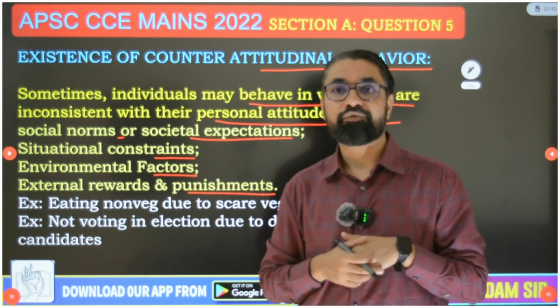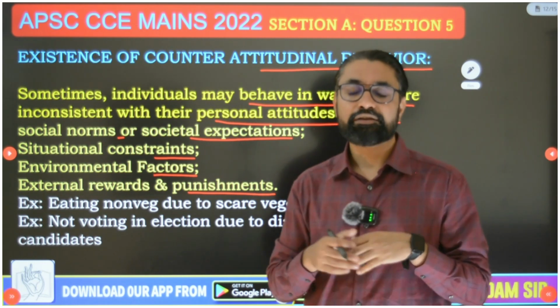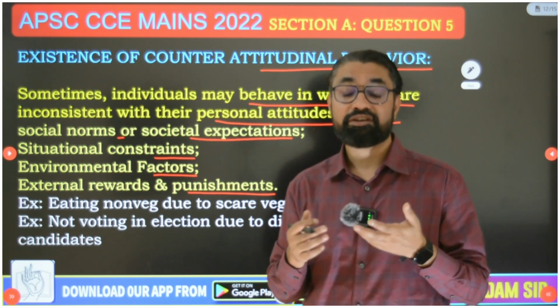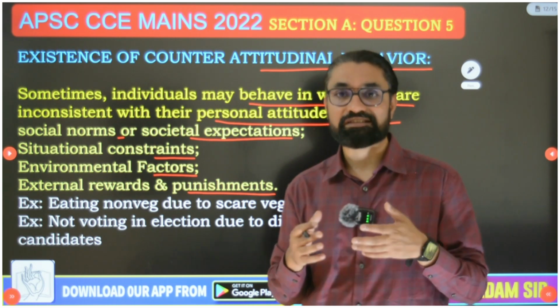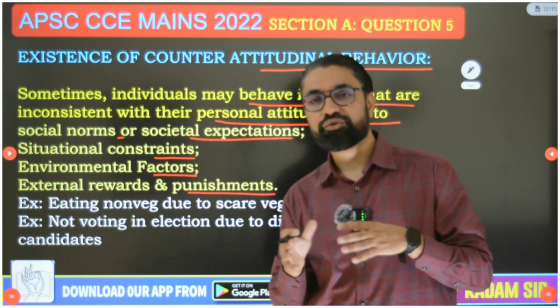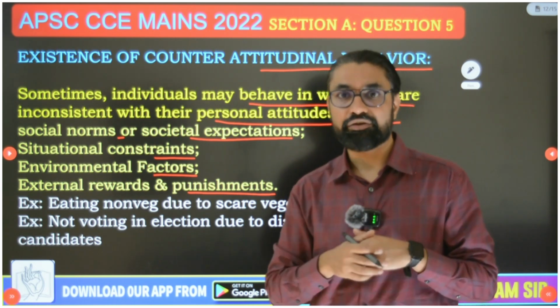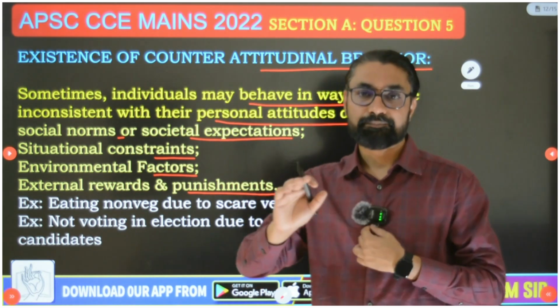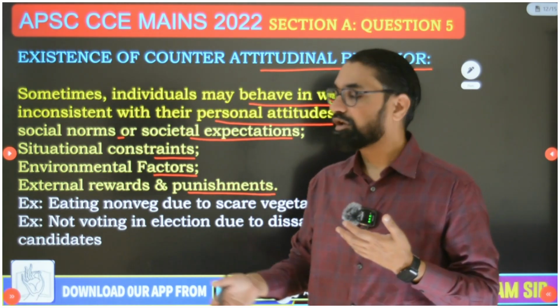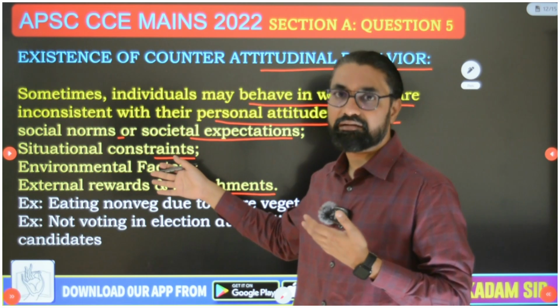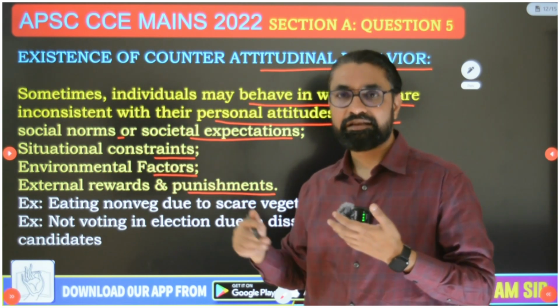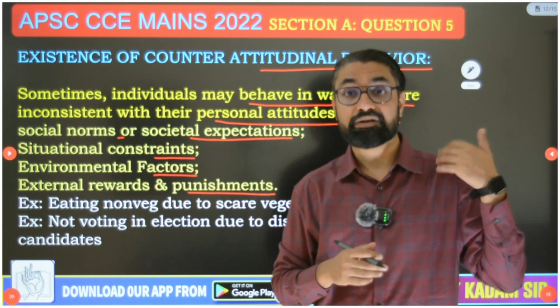For example, you went for higher education to Europe, and there is not much vegetarian food available, and whatever vegetarian food is available is costly compared to non-vegetarian food, and so you started eating non-veg. You either change your attitude, or you still hate eating non-veg but have to eat it because of situational constraint and environmental factors. In the same way, you are in a relationship with a person who belongs to another caste or religion.